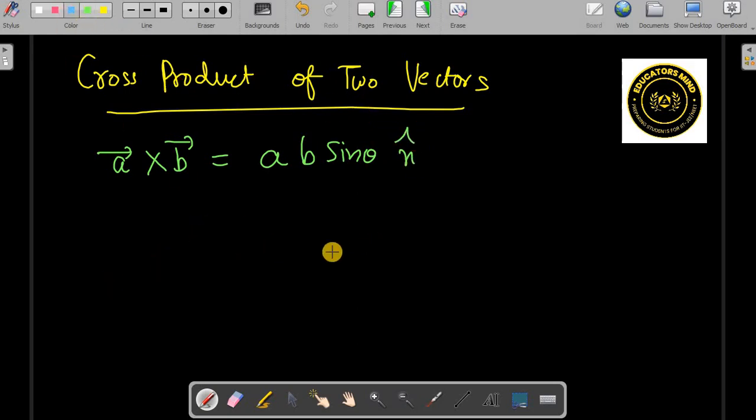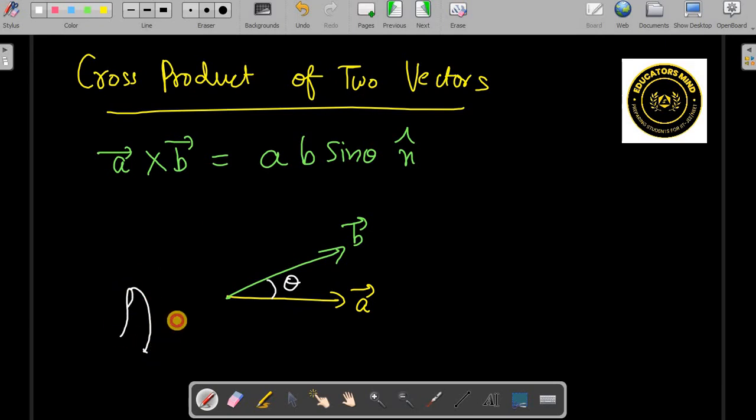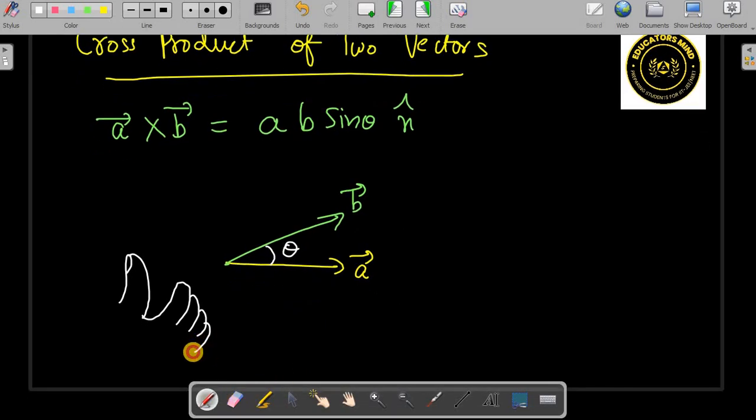For this we have to understand properly what it is. Let's say that this is A vector and this is B vector, and the angle between them is theta. We need to apply the right hand thumb rule and draw a diagram like this. This is the right hand.